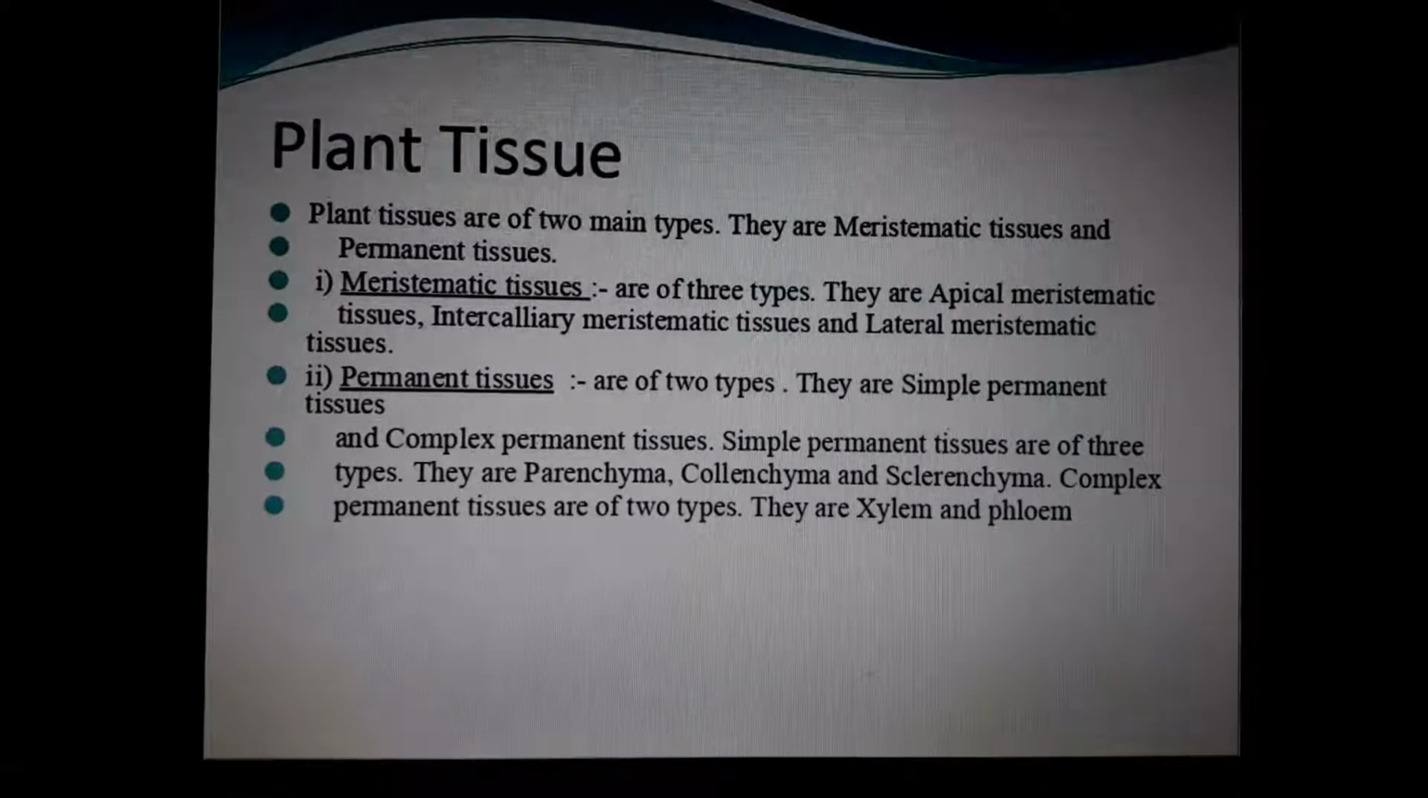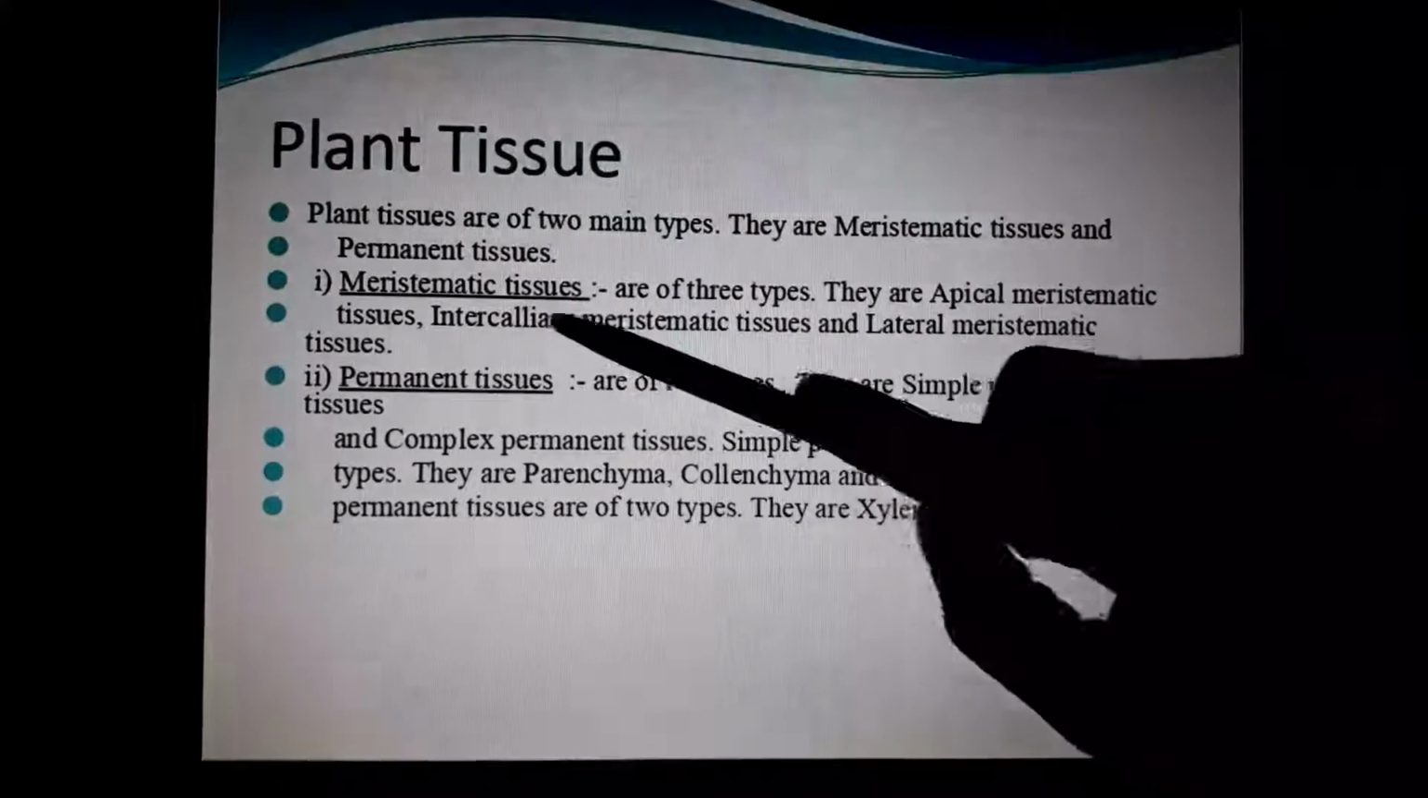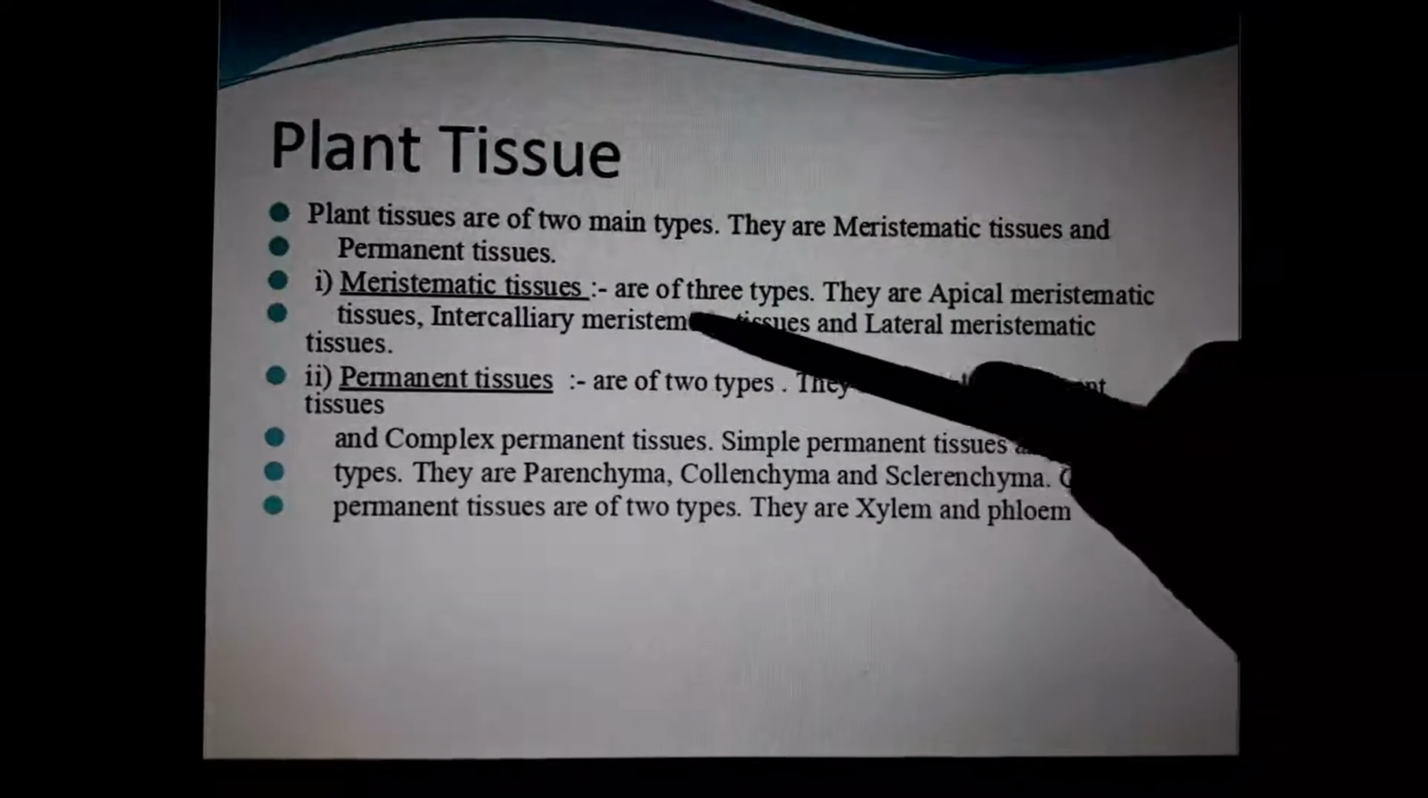So meristematic tissues and permanent tissues. Two types of tissues are there in plants: meristematic tissues and permanent tissues. So what is the definition for meristematic tissue? One more question. Just try.